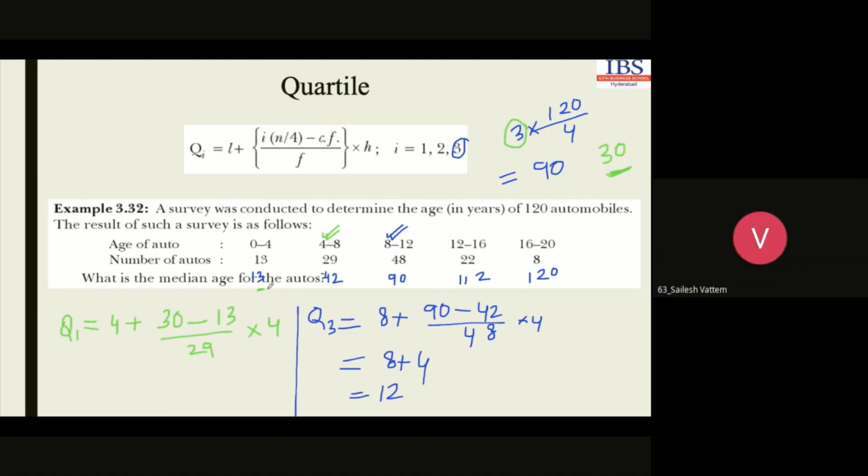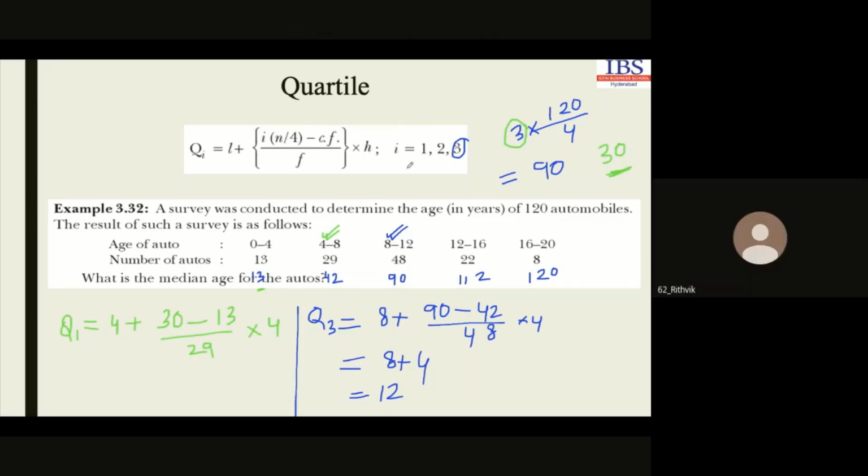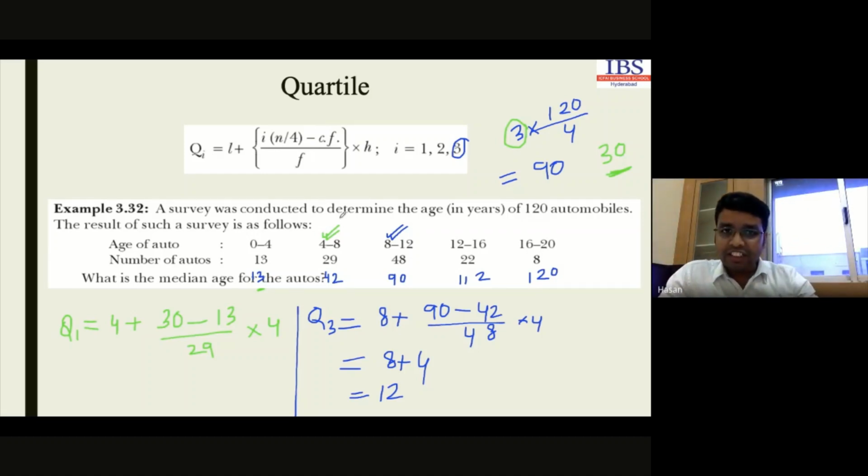Now clear? Everyone clear? Sir, how do we know that we have to find the first quartile, second quartile or third quartile? It is going to be mentioned in the question. So you have to identify in which group this particular frequency is there. Then you have to identify first quartile, second quartile, third quartile, like this. Okay?